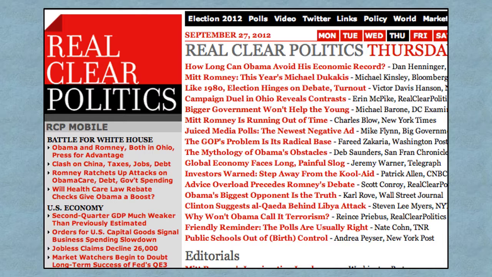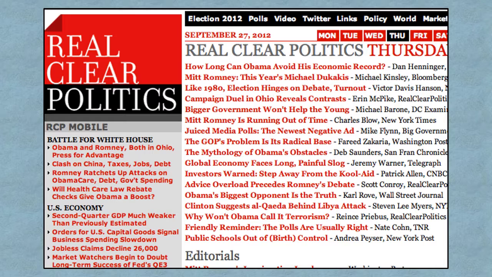It has categories of things that you can go to. You can see in the left-hand column there, it had a category about the battle for the White House, another category about the U.S. economy. And then it has daily lists of stories. You can see over there in the main section of the site, these are links for Thursday, September 27th, that the editors of the site found interesting. So Real Clear Politics is a great place to go to just get a taste of what's being talked about in the political world at any given moment.